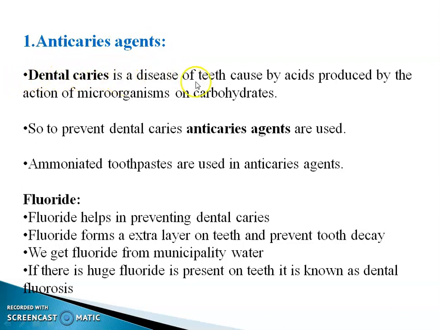Now we see the first type of dental product, that is anti-caries agent. Dental caries is a disease of teeth caused by acid produced by the action of microorganisms on carbohydrates. So, to prevent dental caries, anti-caries agents are used. Ammoniated toothpastes are used as anti-caries agents. Fluoride is the best example of an anti-caries agent. Fluoride helps in preventing dental caries. It forms an extra layer on teeth and prevents tooth decay. We get fluoride from municipal water. If a huge amount of fluoride is present on the teeth, it is known as dental fluorosis.